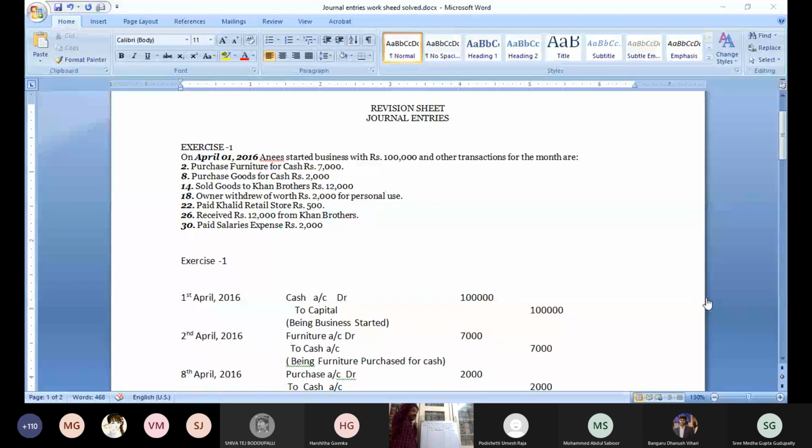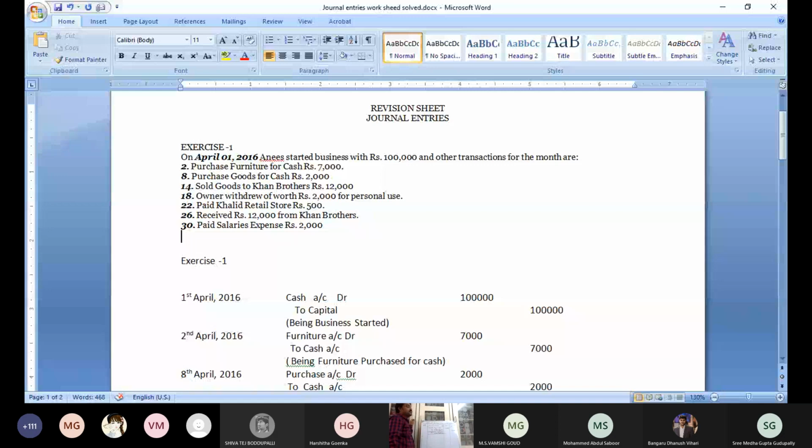It means at that time you assumed it as a credit transaction. When we sold goods to Khan Brothers in the previous transaction, which date was that? We have to see. Sold goods to Khan Brothers on the 14th. That amount Khan Brothers is now paying. So cash account debit to Khan Brothers, being cash received from Khan Brothers.